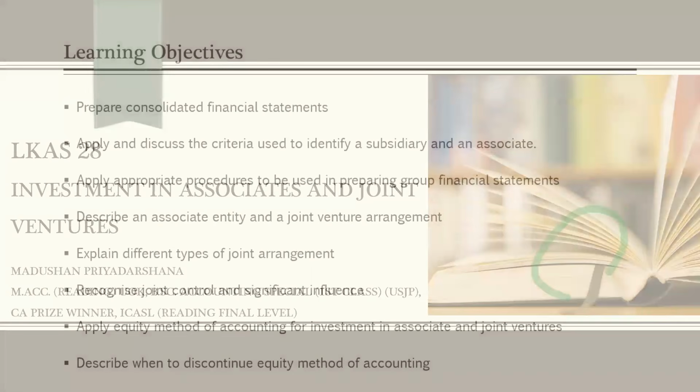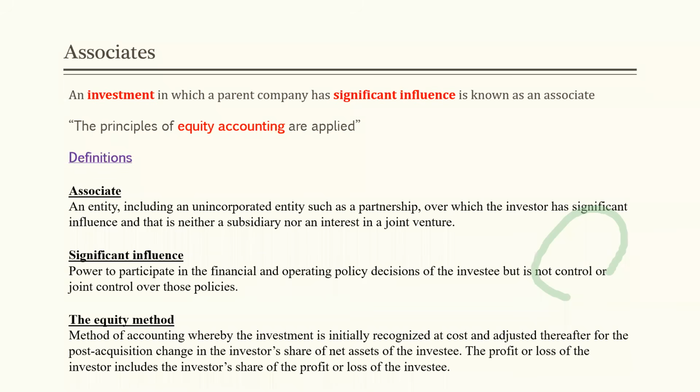Right. Learning objectives and content, that is up to you. So, these are the things we have discussed. Right. An investment in which a parent company has significant influence. This is the key term. Is known as an associate. If we have the significant influence over another company, that is an associate for us.